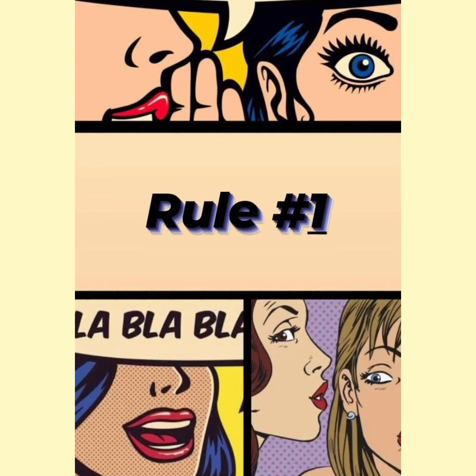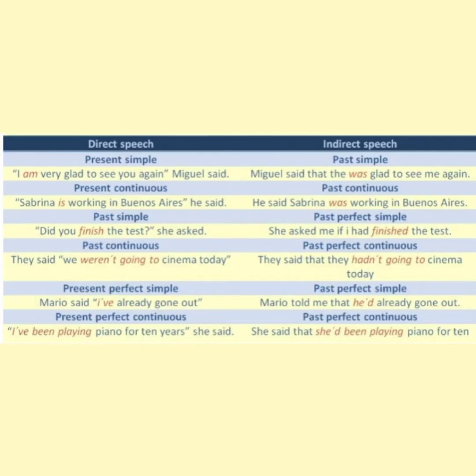I mentioned some rules that are very useful to be able to use. The verb tense changes from the present to the past. For example, in the direct speech for the present simple, we will say, "I am very glad to see you again," Miguel said. And for the indirect speech, it will be, "Miguel said that he was glad to see me again." In the direct speech for the present continuous, we will say, "Sabrina is working in Buenos Aires," he said. And for the indirect speech, it will be, "He said Sabrina was working in Buenos Aires."